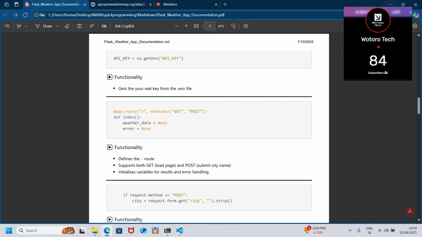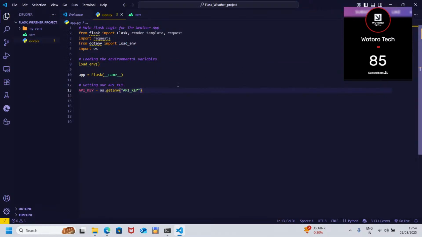Now with that, let's go back to our code and implement that. Just here we say defining routes. Remember, it's app.route, then here we have the slash.